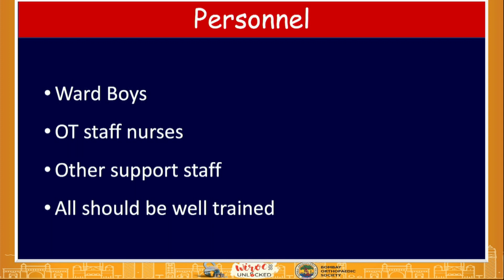This was mainly applicable when the culture of small nursing homes was there. Today, things have changed drastically. There are lots of people operating only in corporate hospitals where the facilities are there. But there also, if you have 6 OTs and 2 or 3 OTs are running similar types of surgeries, then whether adequate equipment is there or not is extremely important. So, as bailout options, one has to keep the cerclage wires, instruments, and implants. One has to definitely take care of that.